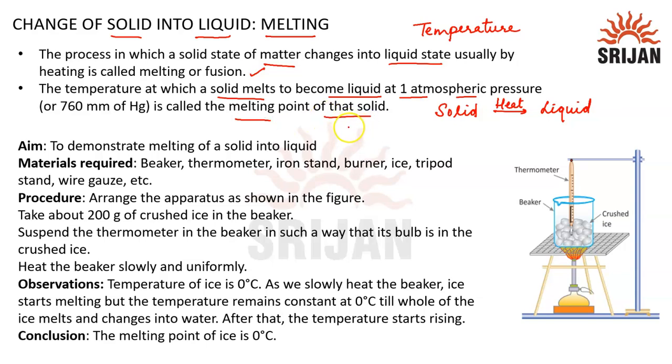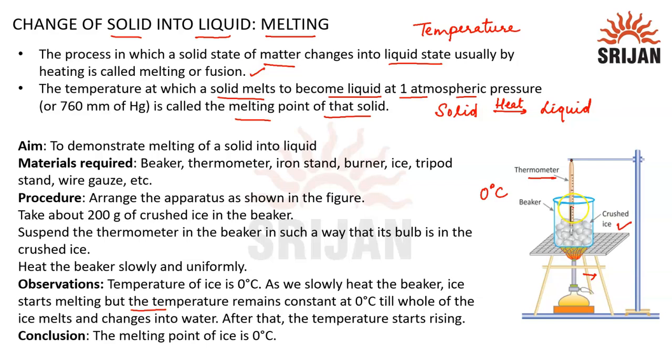So to understand melting of a solid, we have a small activity, where we will be arranging the apparatus as shown here. We have taken some crushed ice in the beaker and attached a thermometer to it to measure the temperature, and with the help of the Bunsen burner we are going to heat that. Now when we heat it, we will observe that the temperature of ice is 0 degrees Celsius. As we slowly heat the beaker, ice will start to melt.